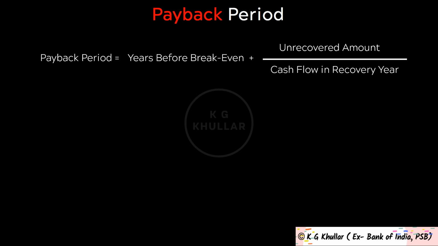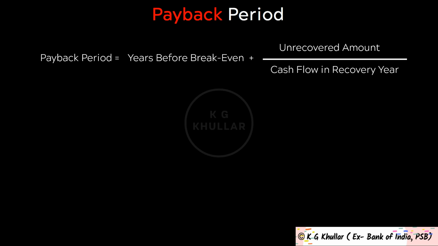Now friends, years before break-even refers to the number of years until the break-even point is met. In other words, it is the number of years the project remains unprofitable. Then unrecovered amount represents the negative balance in the year preceding the year in which the cumulative net cash flows of the business exceed 0. And this amount is divided by cash flow in recovery year, which is the amount of the cash produced by the company in the year that the initial investment cost has been recovered and is now turning to profit.